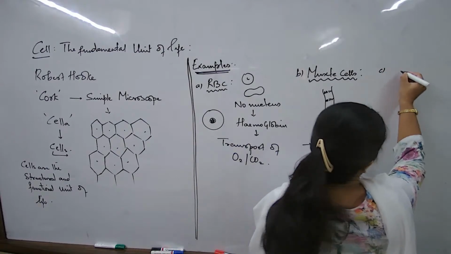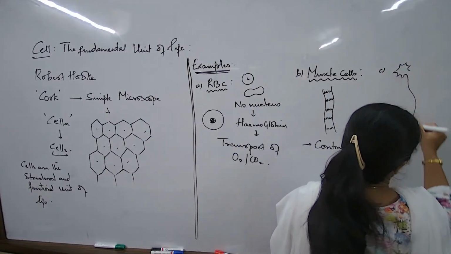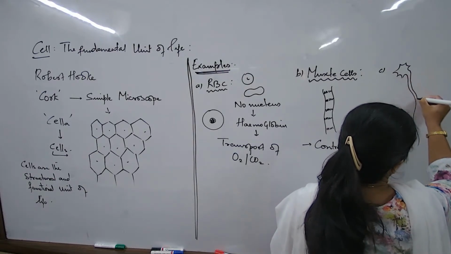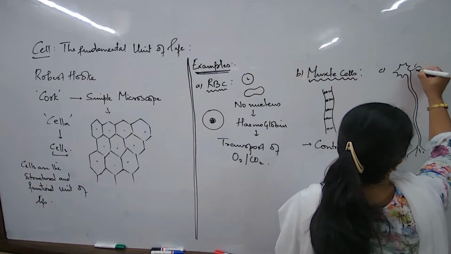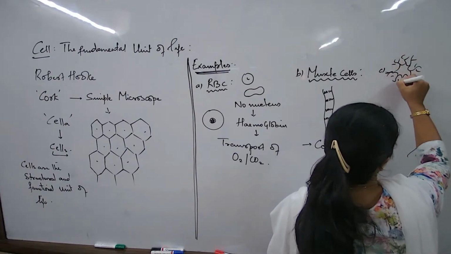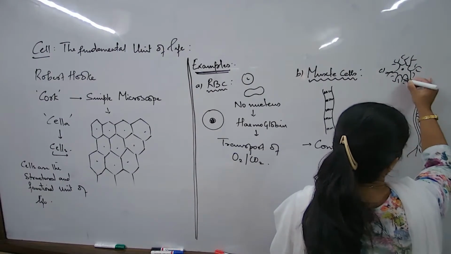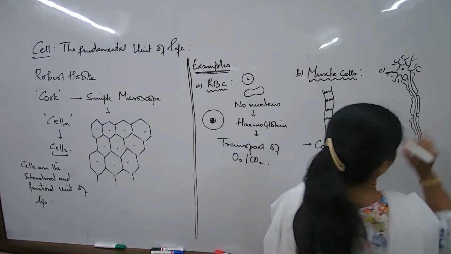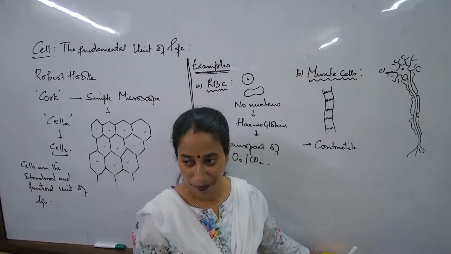The third example, this perhaps you know already. I don't have to tell you much. Are you aware about these cells? Yes or no? Did you see these cells somewhere, or did you read about these cells in the previous standard? Their structure, their function. I'm just drawing a rough diagram. Do you know this cell? Nerve cell. Nerve cell.